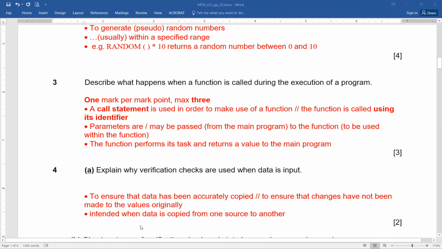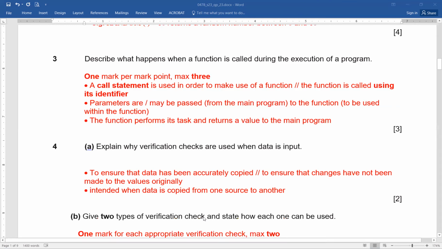Okay, any questions? Easy. Question number 4. Explain why verification checks are used when data is input. Now, it's dealing with verification. The reason is to ensure that data has been accurately copied from the source document, or you can say to ensure that changes have not been made to the values originally. It is intended when data is copied from one source to another. Since it's a 2-mark question, if you write it correctly, you will definitely be able to score 2 out of 2.